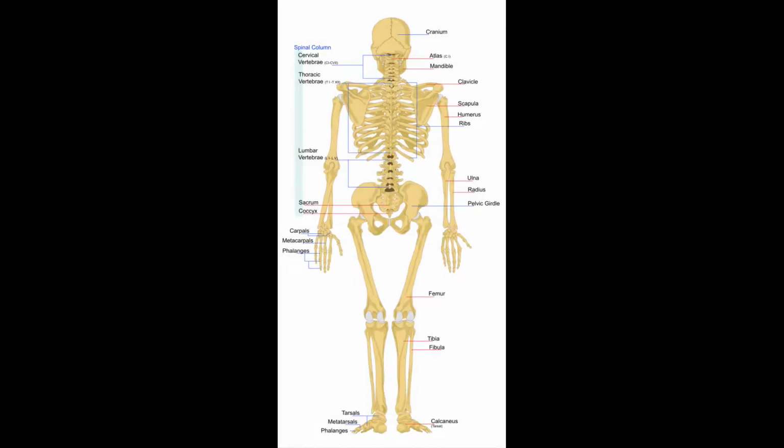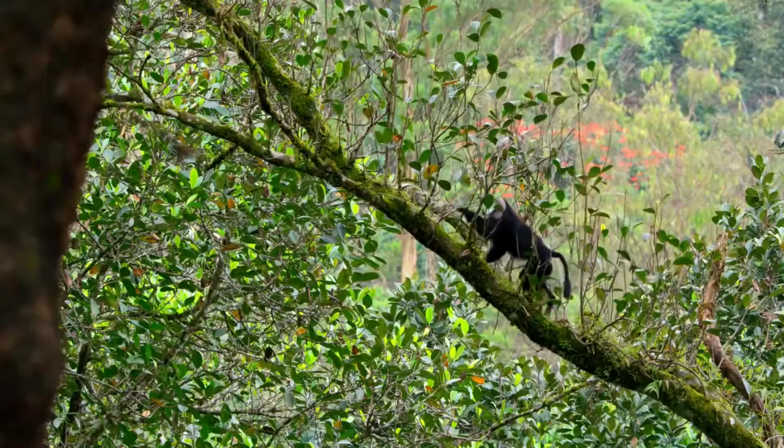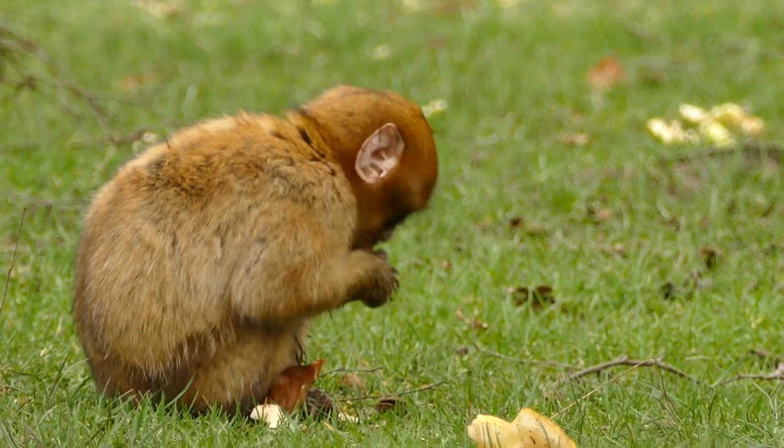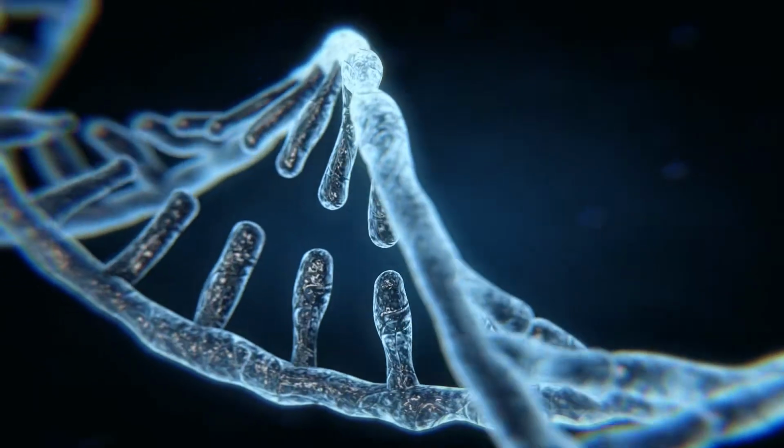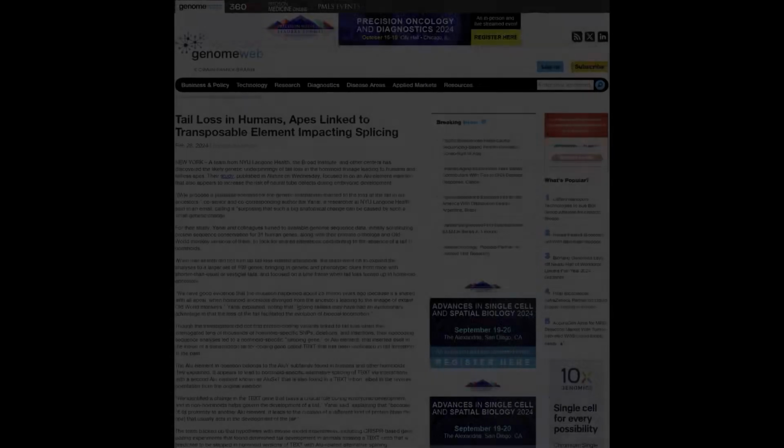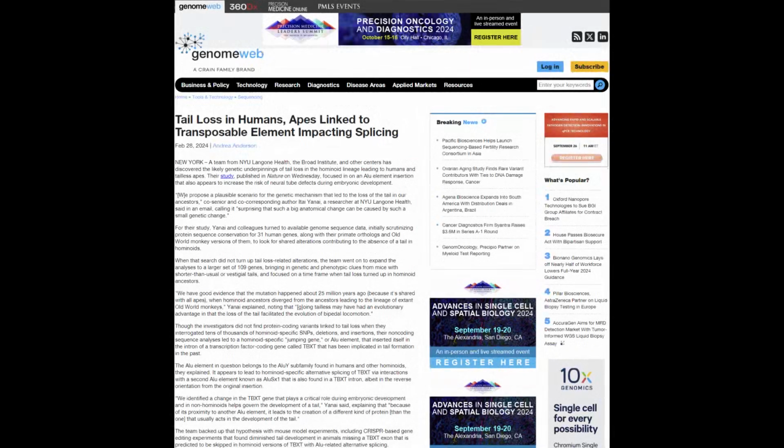I've always wondered, why don't humans have a tail? Why do some of our primate cousins have them, but others don't? And what is the underlying genetic element that causes this? The popular science article, Tail Loss in Humans, Apes, Linked to Transposable Element Impacting Splicing, summarizes a study that analyzed